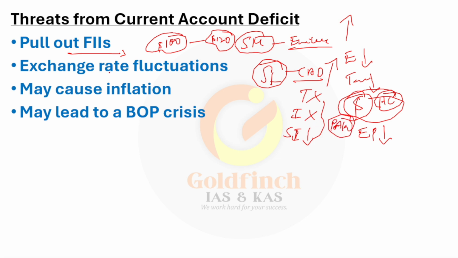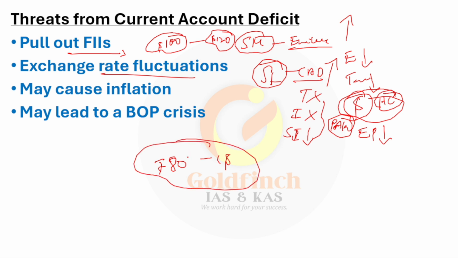You got it. Exchange rate fluctuation happens, right? See, for example, if today it is 80 rupees per dollar, and if fluctuation happens and it becomes 100 rupees for every dollar, what is going to happen? Don't you think the prices of commodities in India will increase tremendously, right? Because for every dollar you are paying 100 rupees.